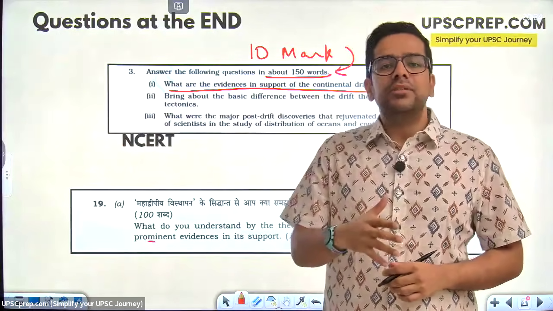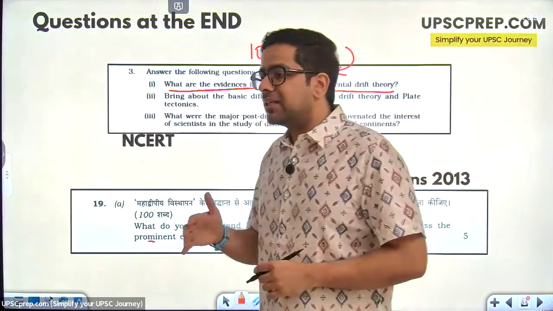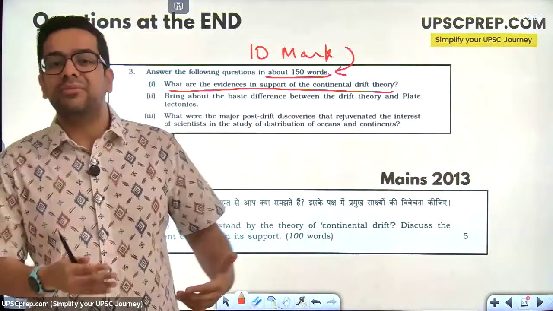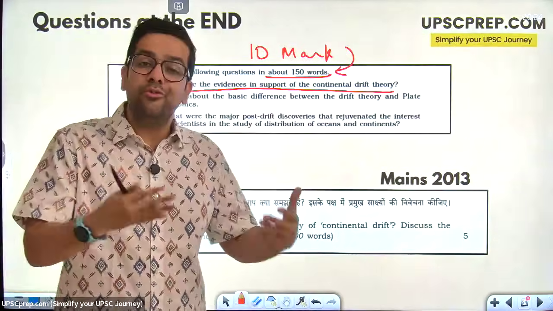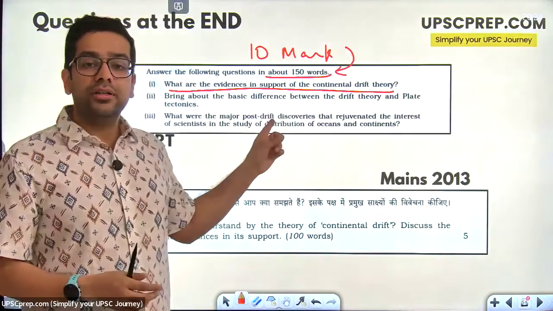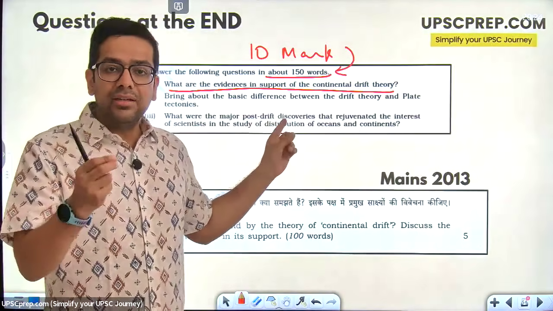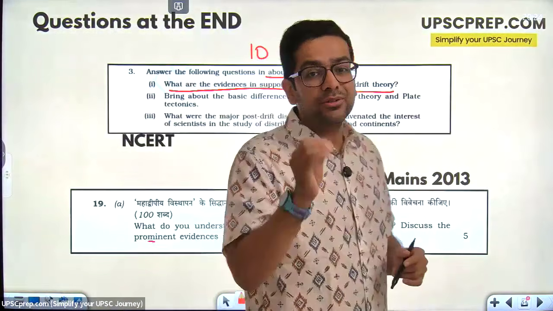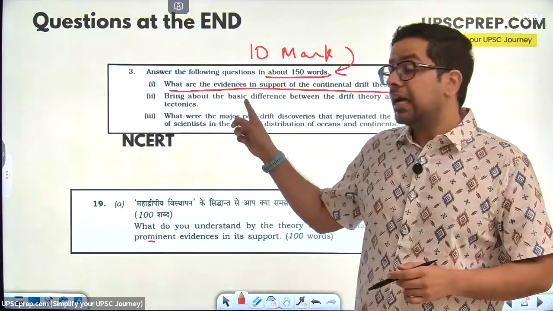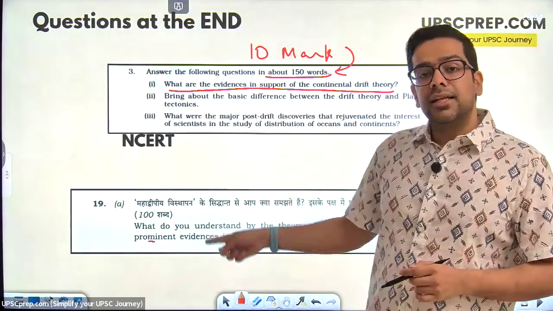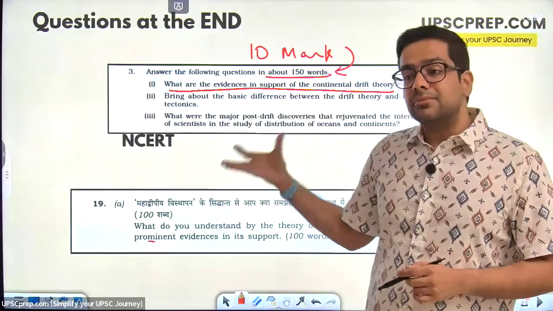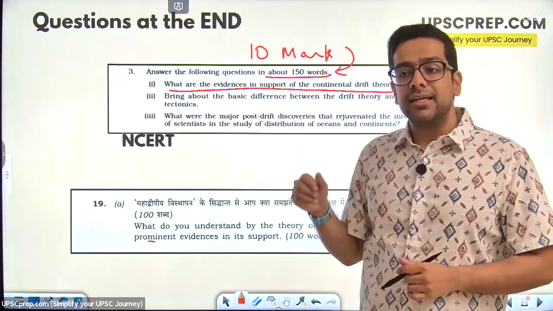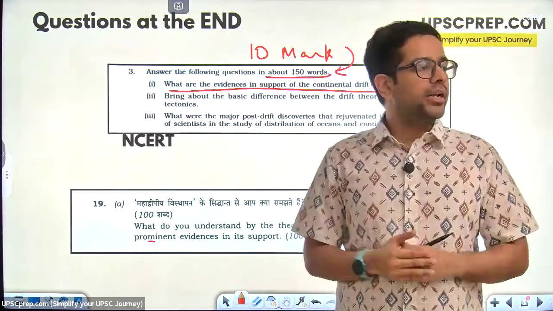And this is one of the biggest problems that a lot of people face, that they constantly keep asking me, ki, sir, how do I get started with answer writing? Because I don't know where to start. This is where you start. Simple, last 10 pages mein whatever information has been given to you, only on the basis of that you have to answer this question. And you can see mains type questions, mains level quality of the questions is there, and absolutely brilliant way to start.